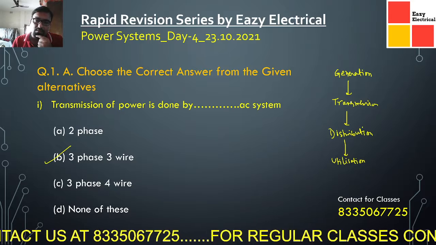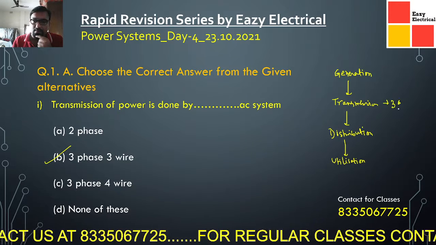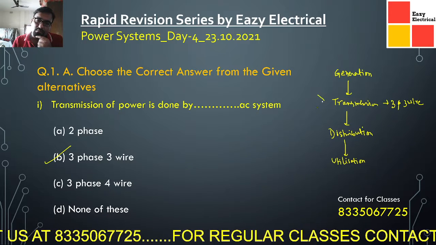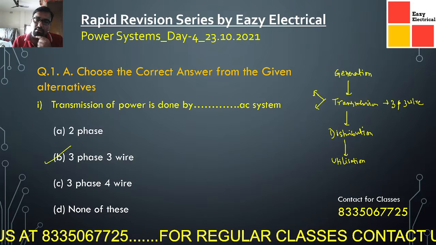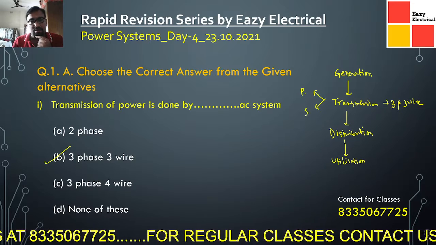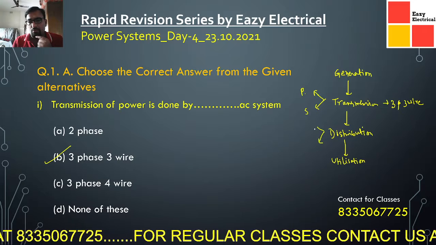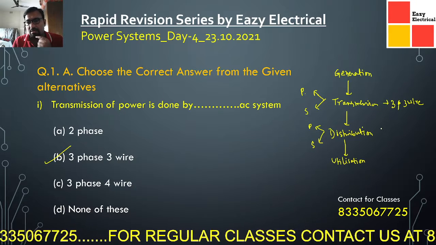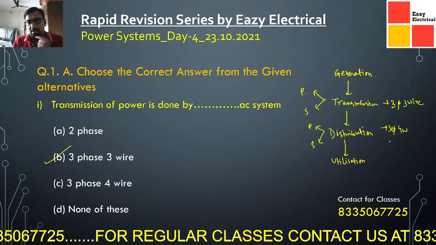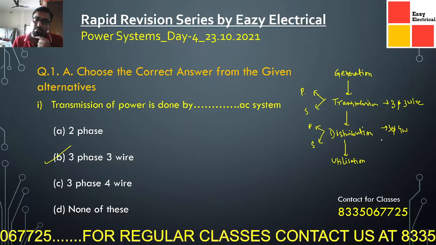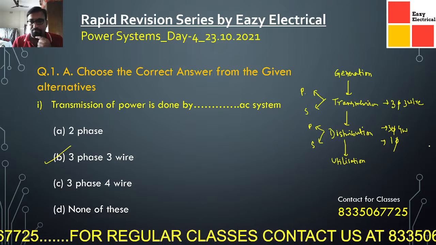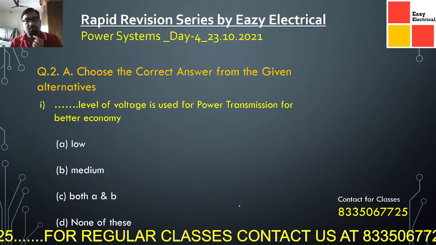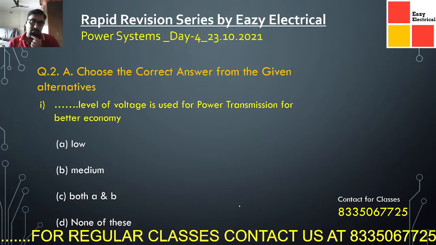And when we talk about the transmission part, basically we are using three-phase three-wire system. The transmission part is also divided into two parts: one is your primary transmission, and one is your secondary transmission. Similarly, the distribution part is also divided into two parts, primary and secondary. In primary distribution we are basically using the three-phase four-wire system, and in secondary distribution we are basically using single phase, which is ultimately supplied to your homes.